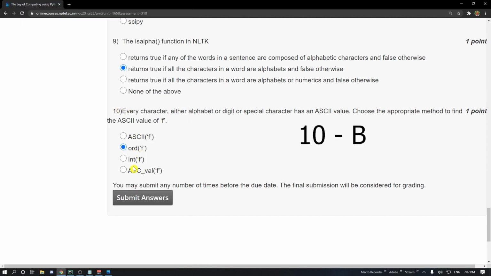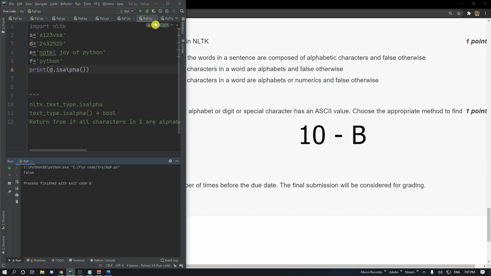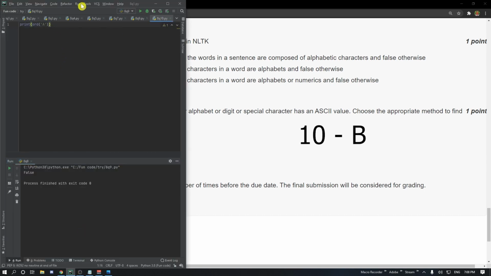For question number 10, the answer is option B, as you can see in the program. 65 is the ASCII value of A.